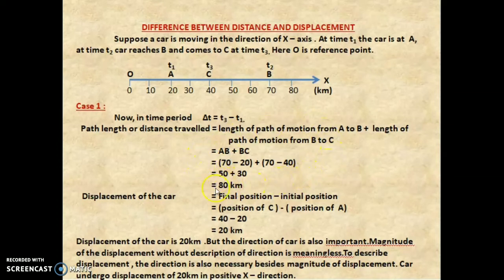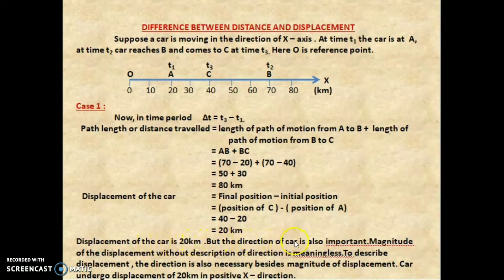Now for the same positions, we are going to calculate the displacement of the car. Displacement of a car is nothing but the final position minus the initial position. So position of C minus the position of A. The position of A is considered the initial position, and the position of C is considered the final position. In C it is 40 and in A it is 20. So 40 minus 20 is equal to 20 kilometer. The displacement of the car is 20 kilometer.